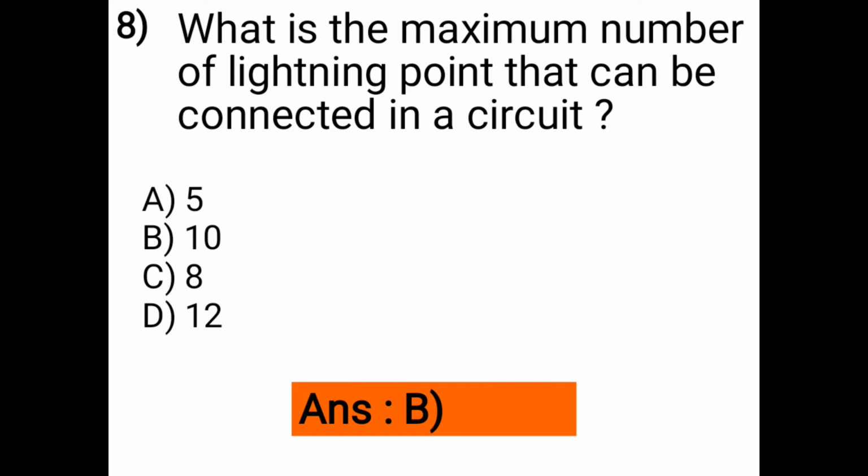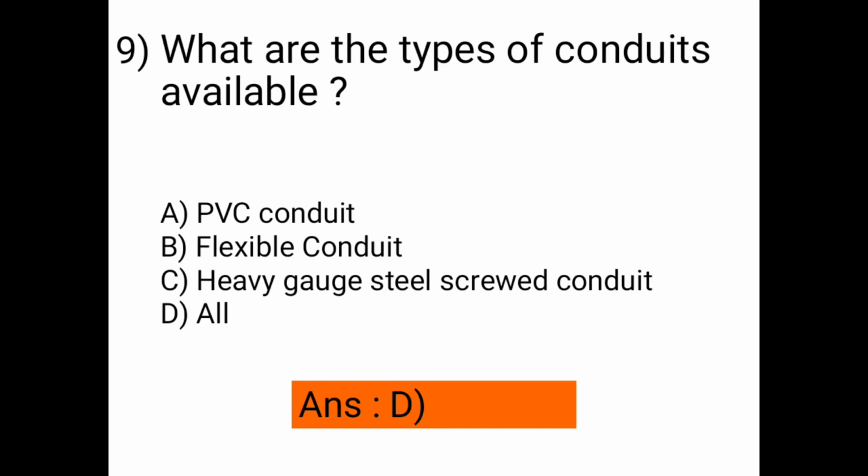So the next question: what are the types of conduit available? A is PVC conduit, B is flexible conduit, C is heavy gauge steel screwed conduit, and D is all of the above. So option D is correct. All these types of conduits are available.